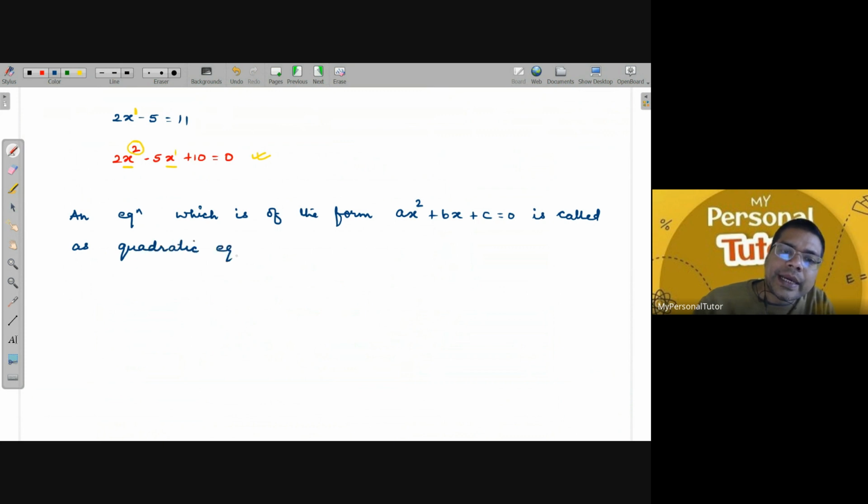Are you getting it? Any equation which is of the form ax square plus bx plus c equals to 0 is called a quadratic equation. Now you will ask, sir, what is the a here doing?